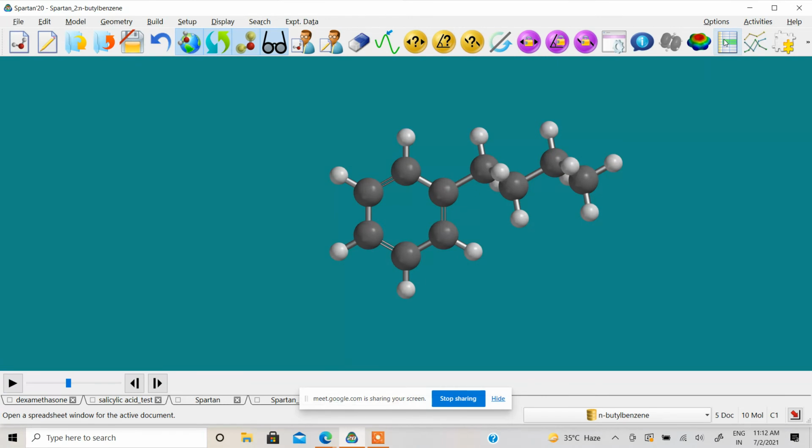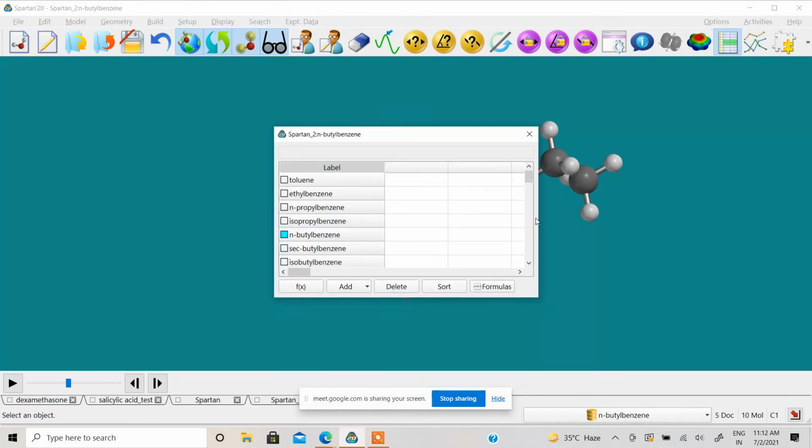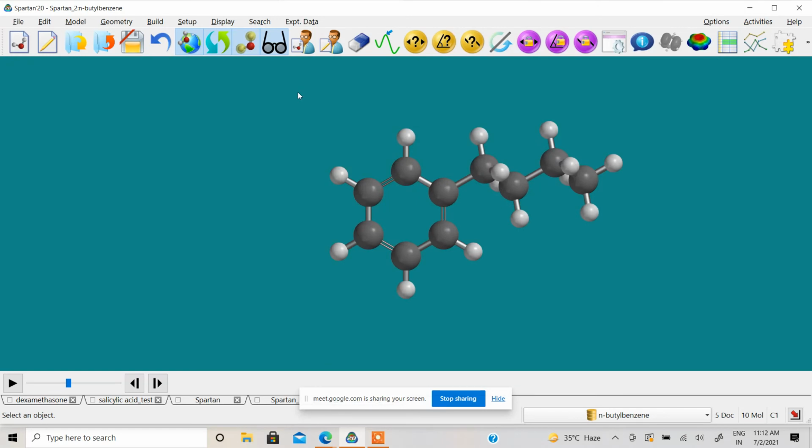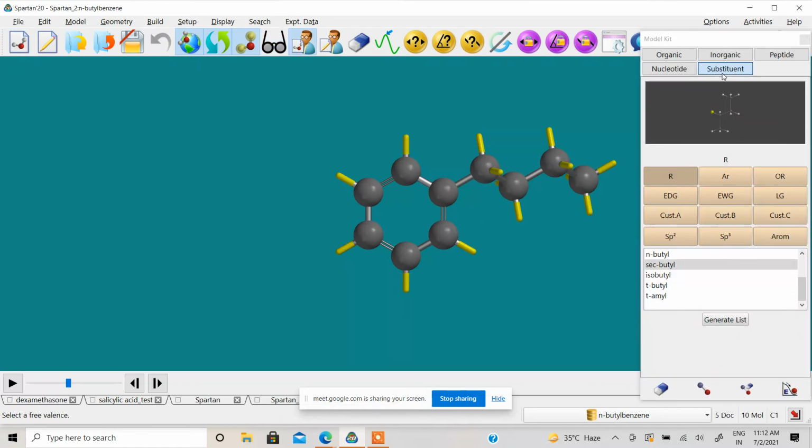If I click here, you will get the name of all those scaffolds, right? Okay. So like that, you can use this substitution option to grow your molecule, to find your scaffold and prepare a library of molecules for your virtual screening work or some QSAR studies, whatever things you want to do, you can do by using this feature. And one more thing I want to show you, I just missed actually.